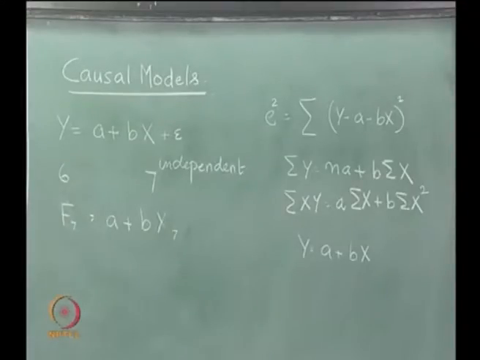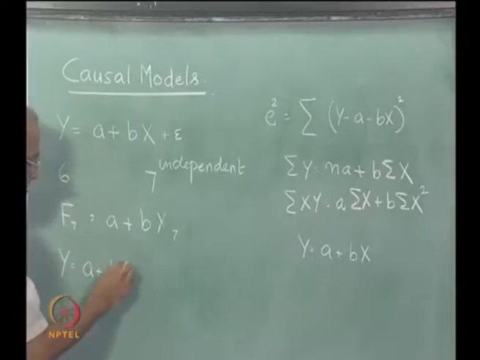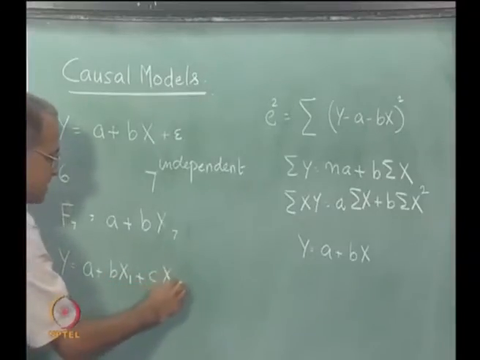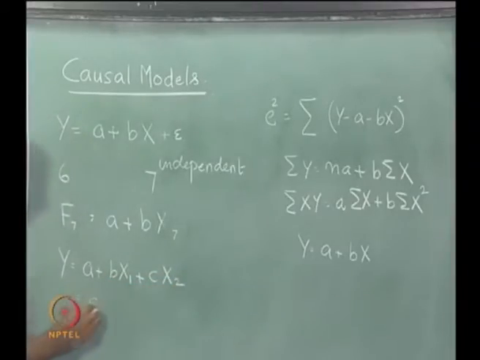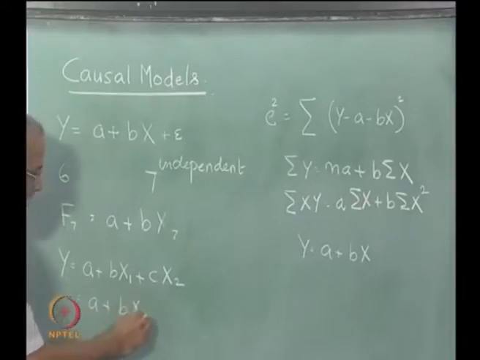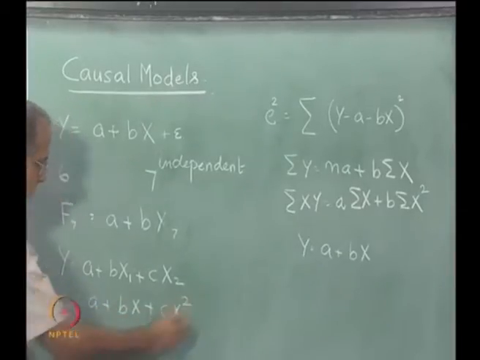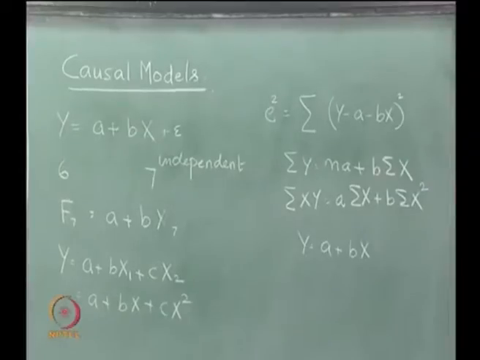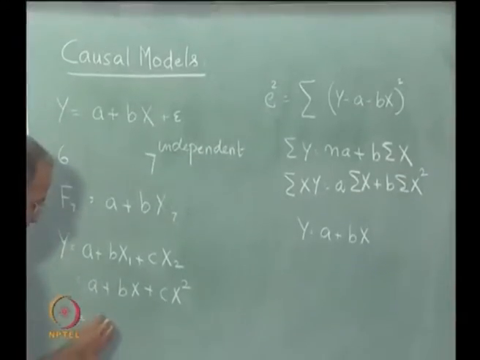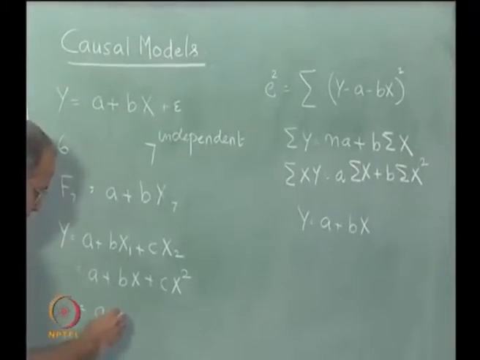So, this is how we address causal models. Now, it is always possible to build causal models of different types, it need not be a plus bx. For example, we can build causal models of the form a plus bx1 plus cx2, or we can build a plus bx plus cx square, or we can build y equal to a x power b, and so on.